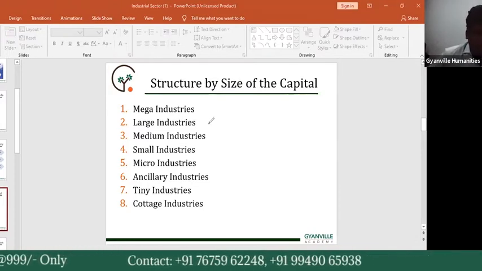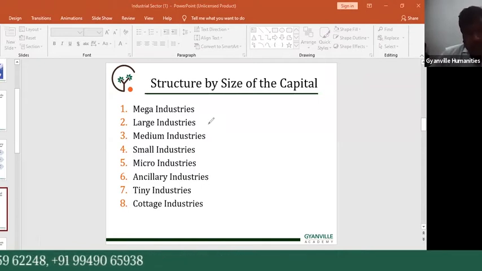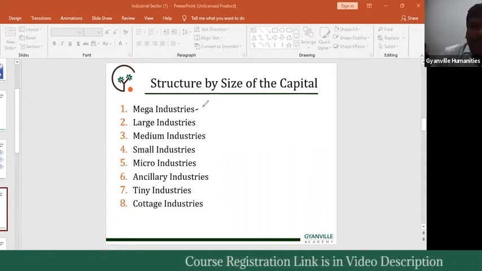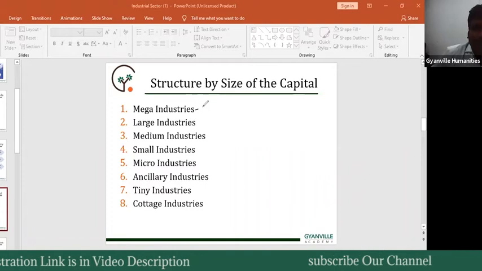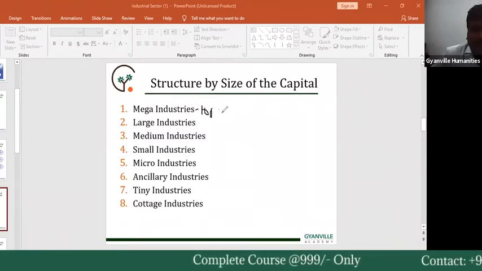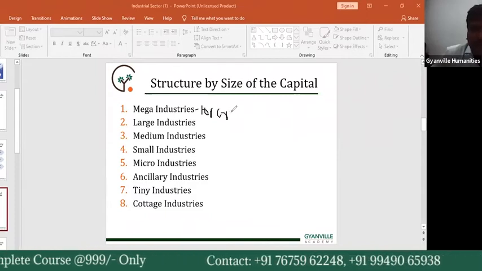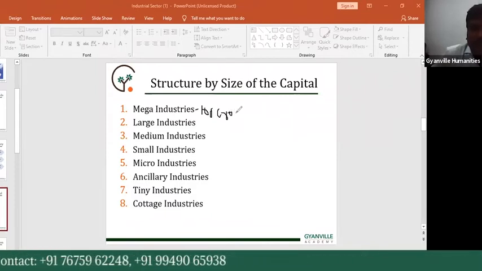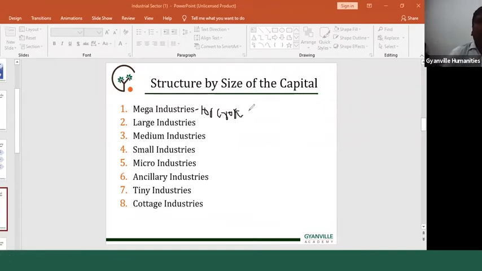In these industries, the investment limit is more than 100 crore rupees. When a producer's investment in the industry is more than 100 crore rupees, that category of industries is called mega industries.